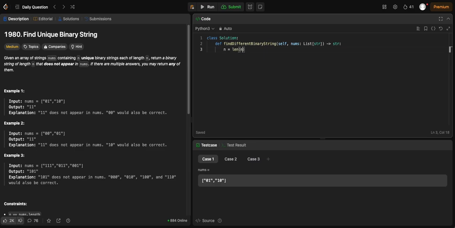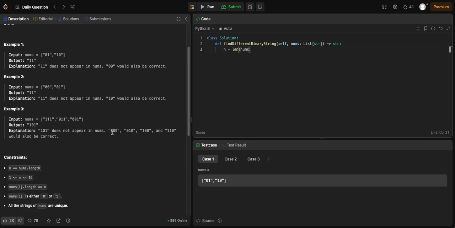So we have n equals the length of... Hmm. I'm really confused, because the length of nums is n, but the length of nums[i] is also n. But then it says nums[i], which is supposed to be a string, is either 0 or 1.